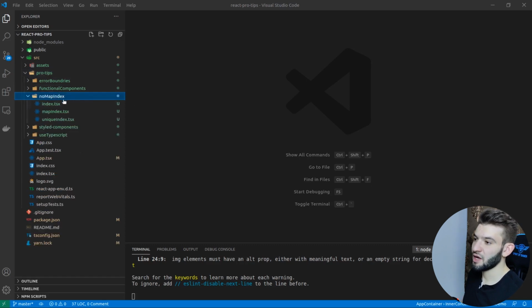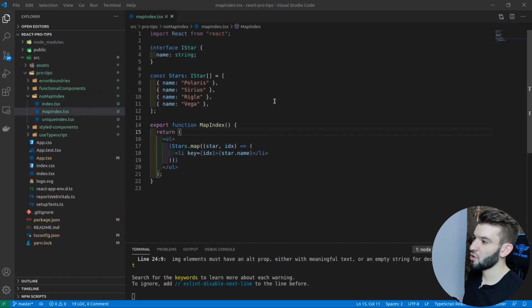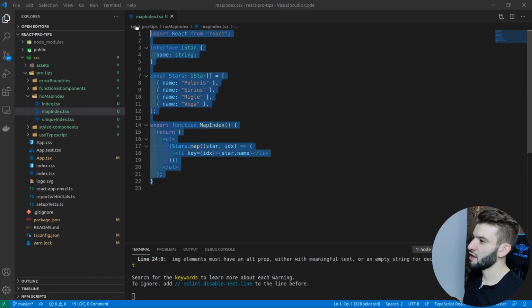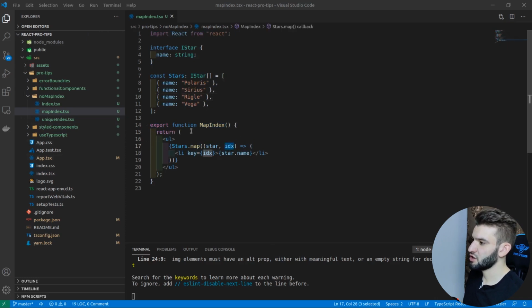So for the no map index in here, if we take a look at the way we do it, every single developer goes through this, which is using the index. Here we got stars. And by the way, just a quick notice, I'm using TypeScript in here. Why? Because I also got a tip for TypeScript, so I have to tell you exactly why I'm using TypeScript in here and why you should start using it if you are just getting started with a project, or you can integrate it.